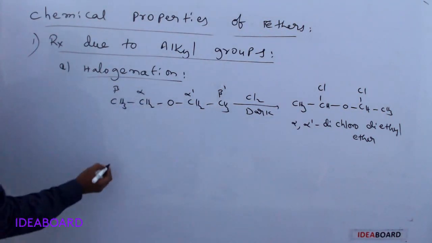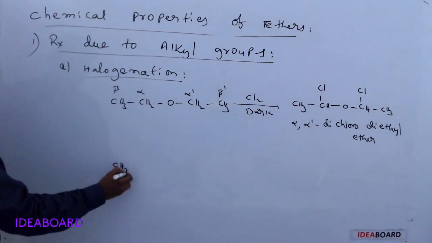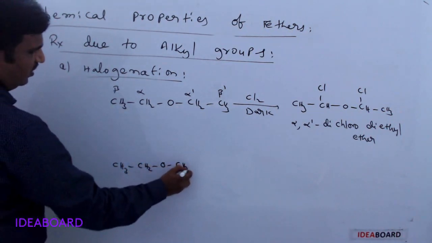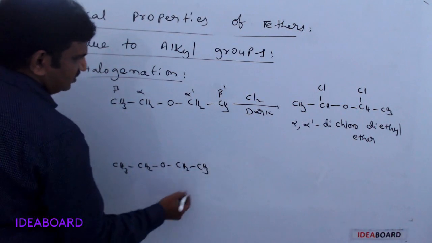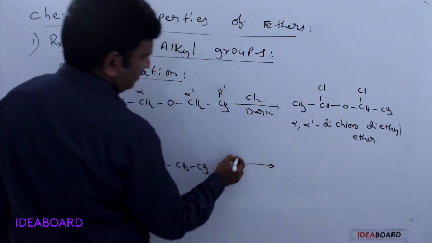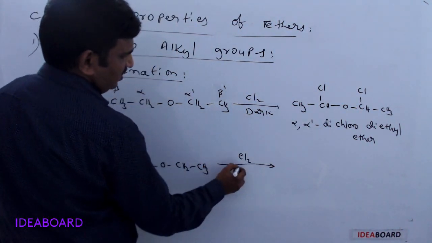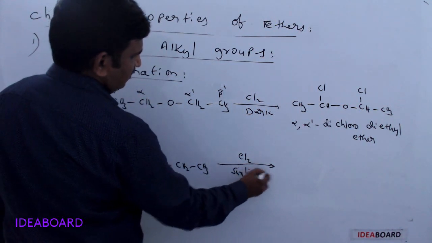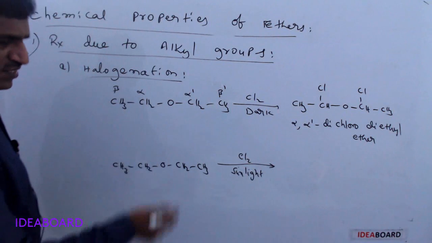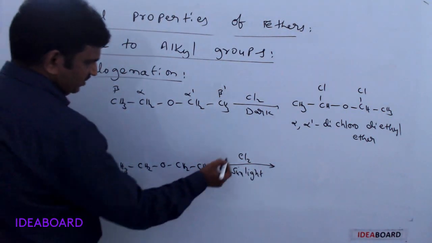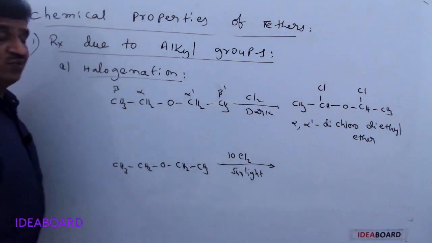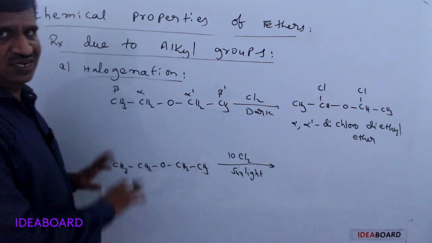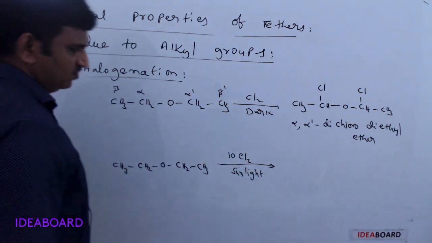The same reaction, if we conduct diethyl ether chlorination in the presence of sunlight, it reacts with 10 molecules of chlorine, and all the hydrogen atoms are replaced with chlorine atoms.